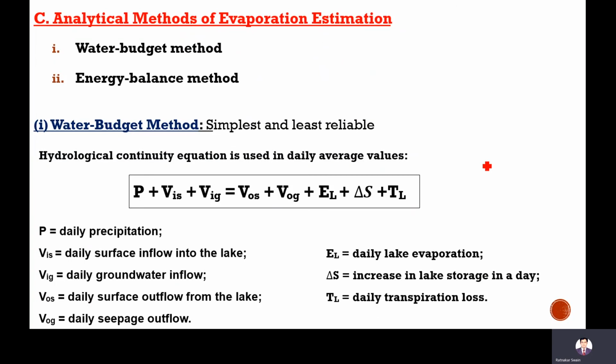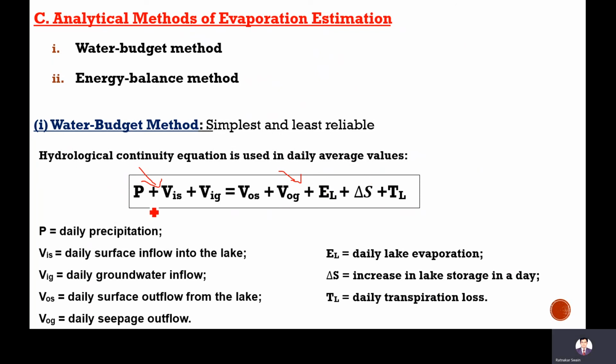Next is the analytical method. There are two types: one is the water budget method and the other is the energy balance method. The water budget method uses all the processes, which may be simple if you have data, but it is the least reliable. It is just simple arithmetic, plus and minus: net flow coming in equals net flow going out, conservation of mass. That's why it is simple, but less reliable because it involves many processes.